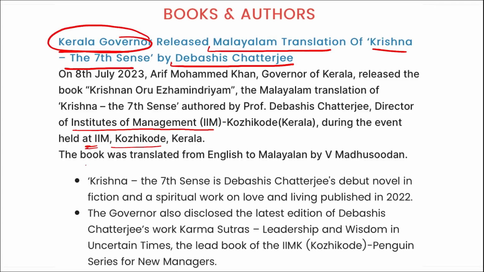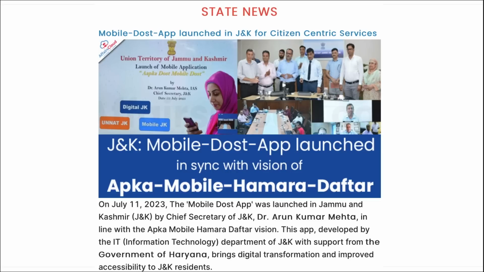Right? Then this book was translated from English to Malayalam by V. Madhusudan. Correct? And the name of the book is Krishna, the Seventh Sense. This book was released by Kerala governor, authored by Devashish Chatterjee, and translated from English to Malayalam by V. Madhusudan.